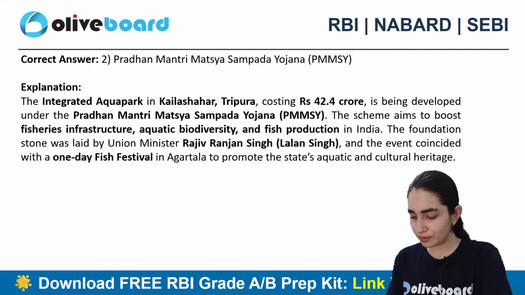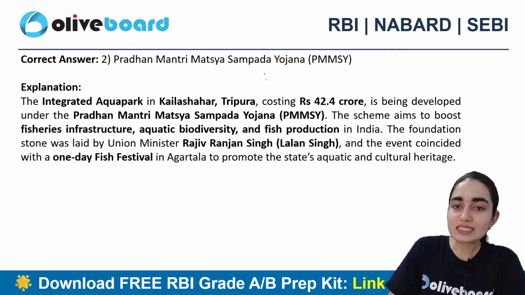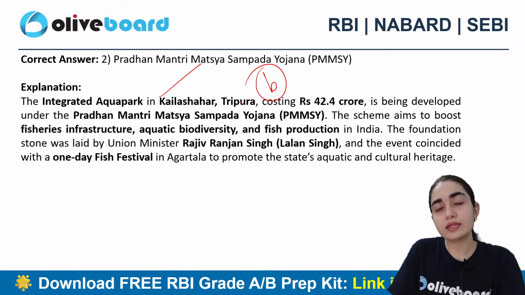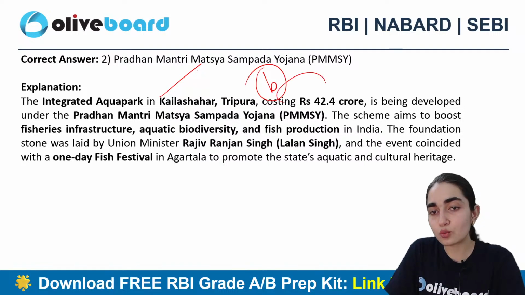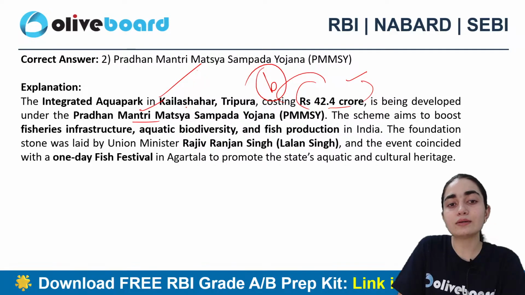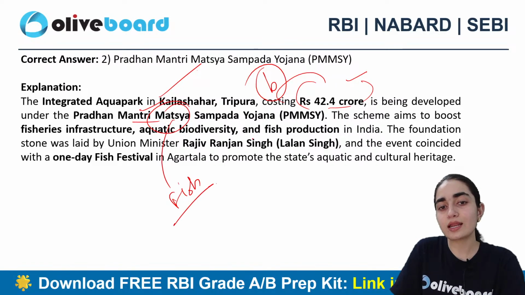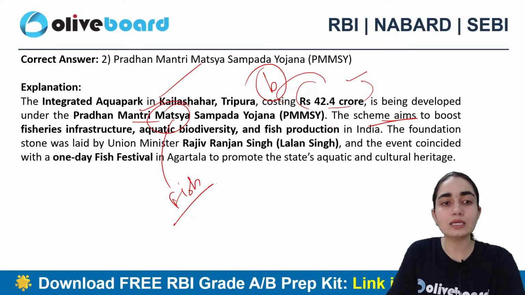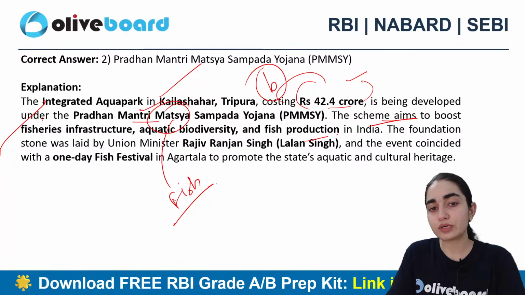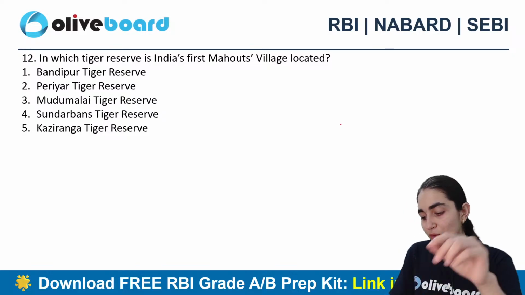Alright, so I think most of the people are answering here B. Good. So Matsya Sampada Yojana is the correct answer here, right? The integrated aqua park in Kailashahar, Tripura, costing 42.4 crore, is being developed under Pradhan Mantri Matsya Sampada Yojana. Matsya means what? Here, fish, right? Aquatic life Sampada Yojana. The scheme aims to boost the fisheries infrastructure, aquatic biodiversity and fish production as well. Alright, everyone has given me the correct answer.